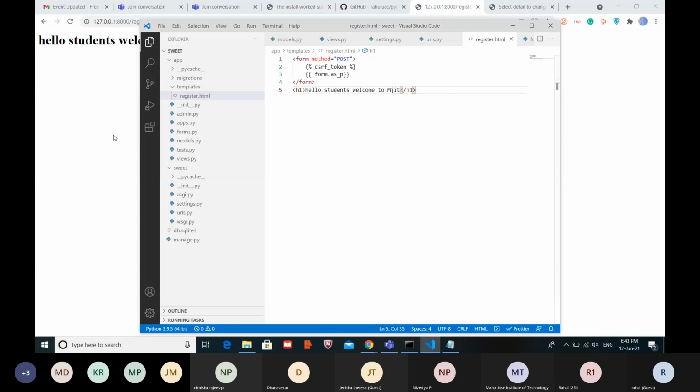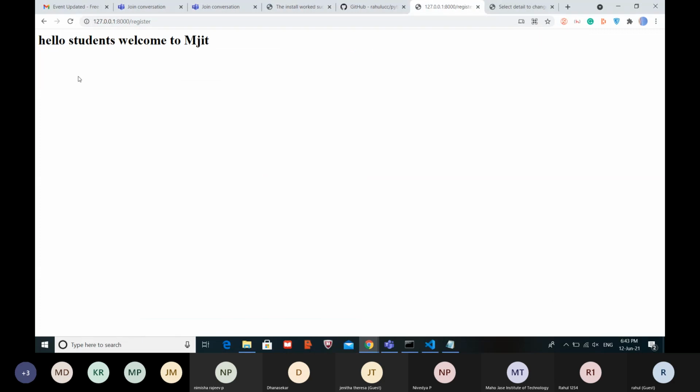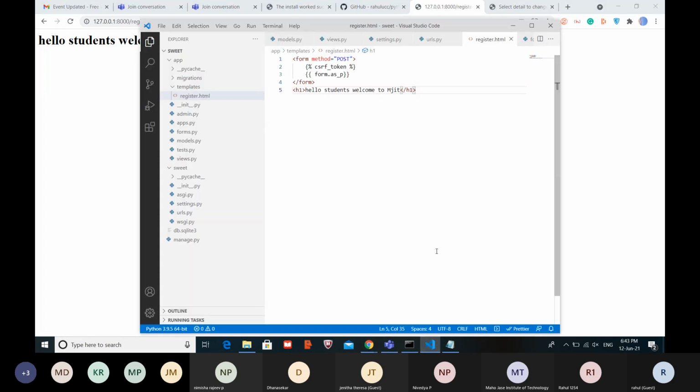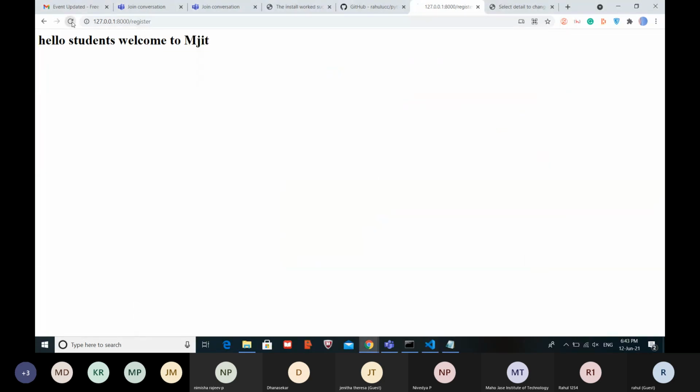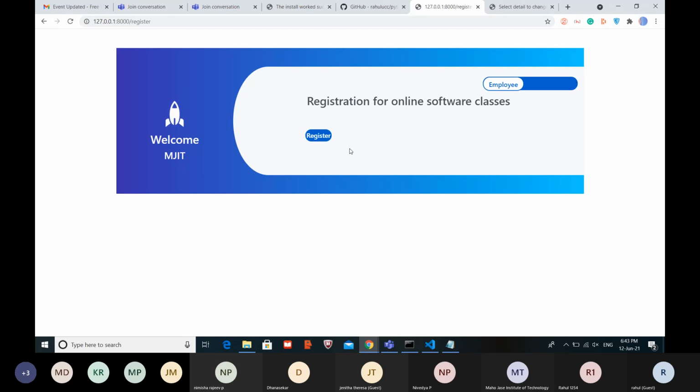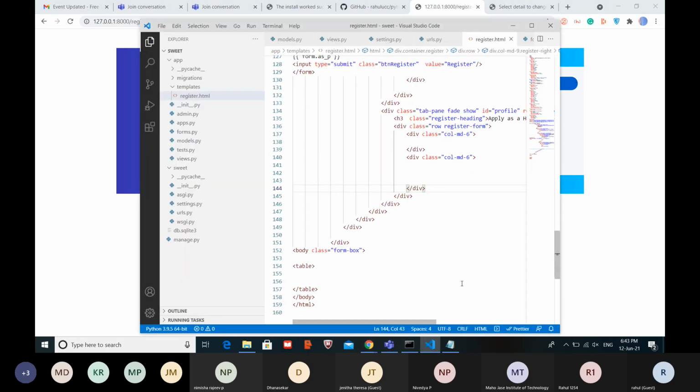So just look at here how I will transform this, and I will remove hello students, welcome to MJIT. And then just control Z. So in order to save time, I'm doing this. Click on register. Yeah. Sorry, I have to do some changes here. Then it will be fine. So I hope you all have understood how the website is being created in the front end and the back end.